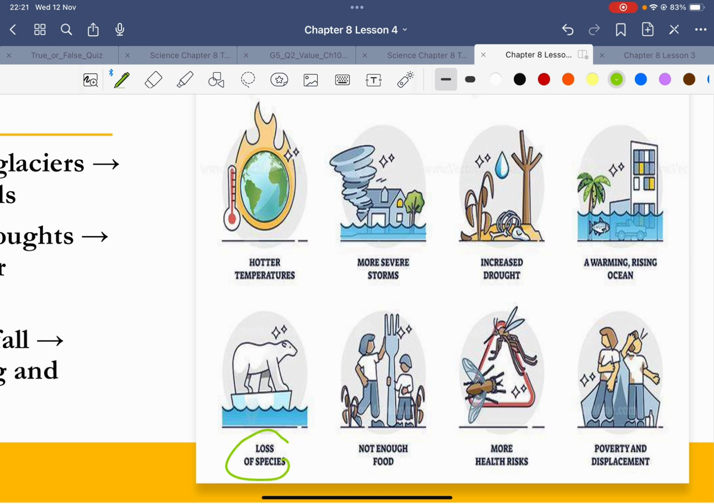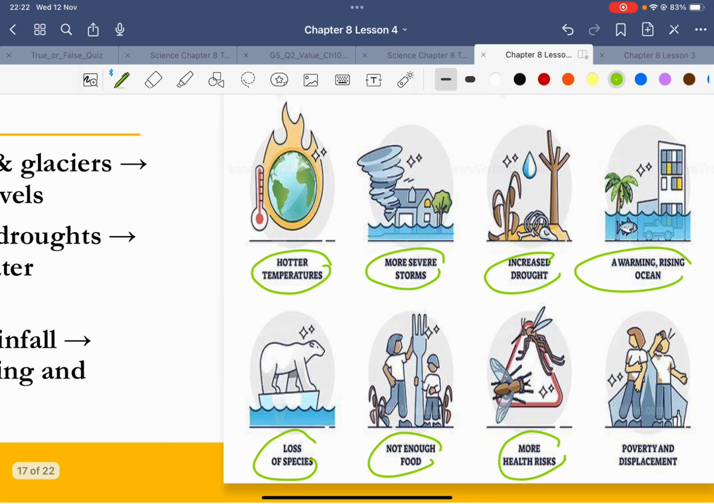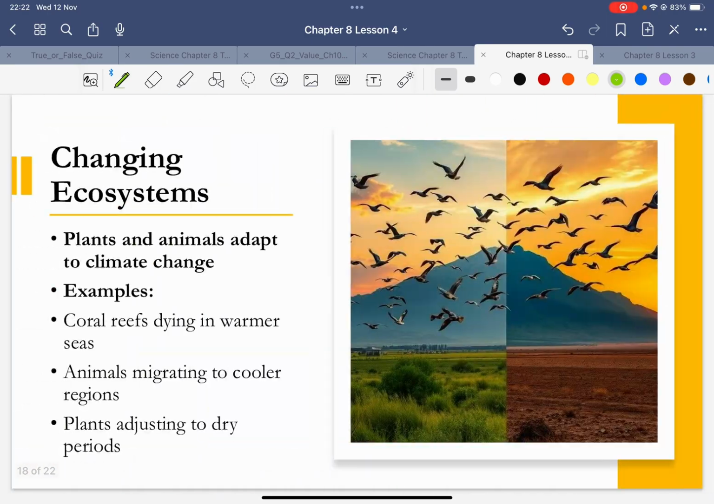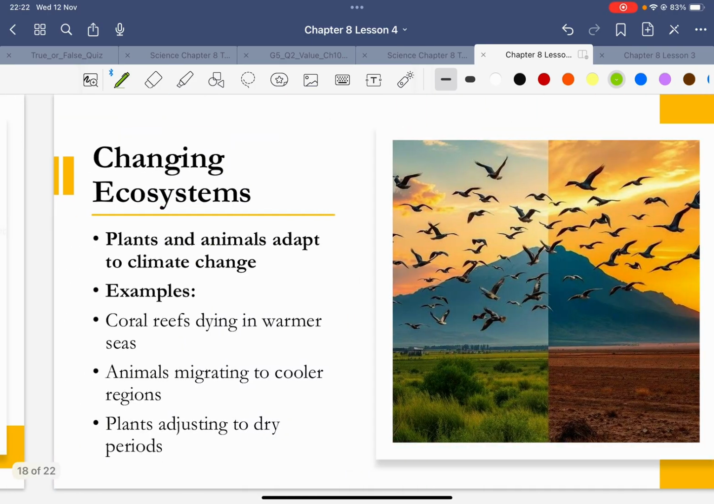Loss of species, animals cannot live. The temperature of the earth increases, right? You have more severe storms. Not enough food. Why? Because you cannot grow crops. It's flooded, right? And then you can have more health risks. Increase in drought, too dry, or in some places the ocean water rises up. And this also causes the change in ecosystem.